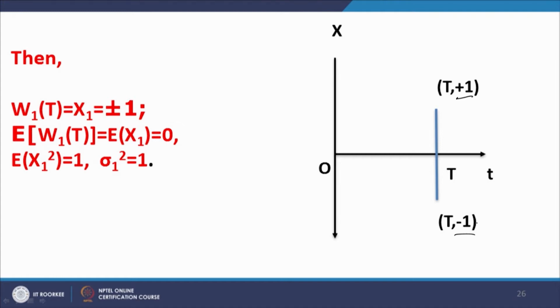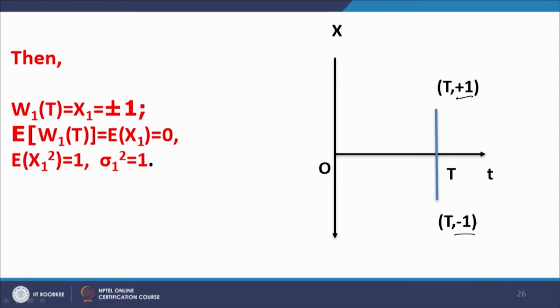W1(T) is the stochastic process, and it is represented by the random variable x1, which can take the values +1 with probability 1 by 2 or -1 with probability 1 by 2 at t equal to capital T. So, the expected value of W1(T) is equal to 0, it is quite obvious: 1 by 2 into +1 plus 1 by 2 into -1.